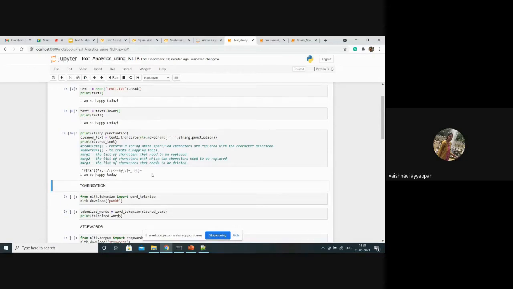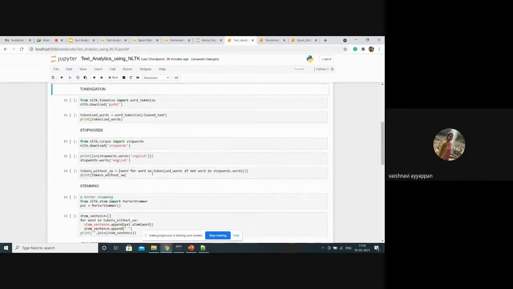Next, we are going to do the tokenization. It is one of the techniques I have already mentioned. In order to use the tokenization techniques, we need to import tokenize from NLTK. From nltk.tokenize, we need to import word_tokenize. Here I am going to tokenize word by word. If you want to tokenize sentence by sentence, you can use sent_tokenize for sentence tokenization. Here we are only going to tokenize the words, so I have used word_tokenize.